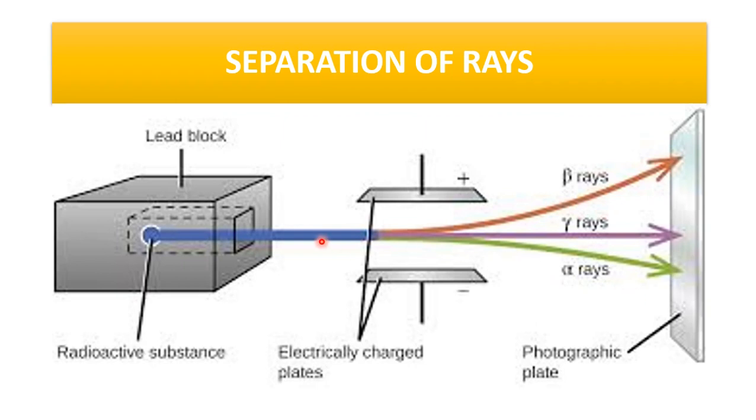Those rays which showed deflection towards the positive pole were negatively charged, and these are called beta rays. Those rays which showed deflection towards the negatively charged plate are called alpha rays, and these are positively charged. And those rays which do not show deflection towards either pole, but show a direct effect on the photographic plate, are neutral particles, and these are called gamma rays.